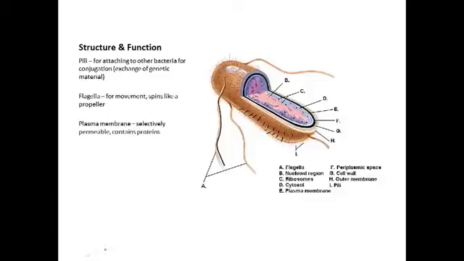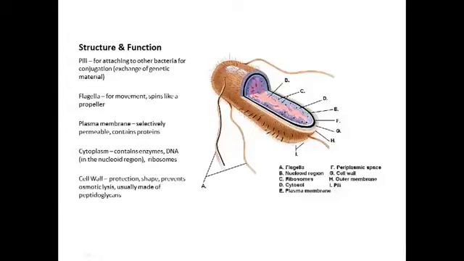They have a plasma membrane which is selectively permeable. They have a cytoplasm, and they have a cell wall. The cell wall is chemically different from the cell wall of a plant or the cell wall of a fungus. Their cell wall is for protection, it helps the bacteria maintain its shape, and it prevents osmotic lysis. Osmotic lysis is the bursting of a cell due to osmotic pressure.